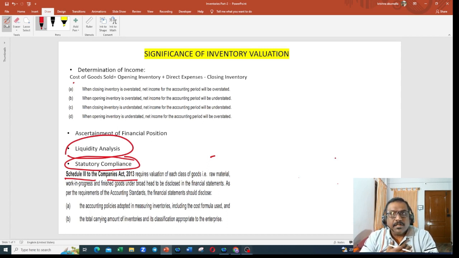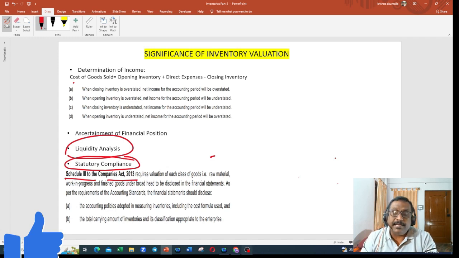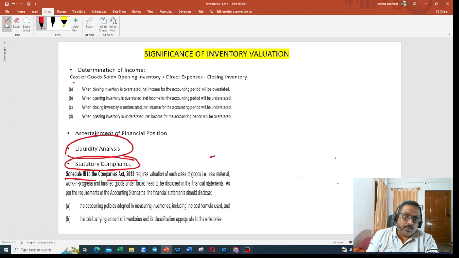Am I doing the inventory valuation as per the accounting standard specified? If that is not being followed, what will happen? You will be treated as non-compliant, right? So as per Companies Act, we should make sure that all my valuations are done properly.